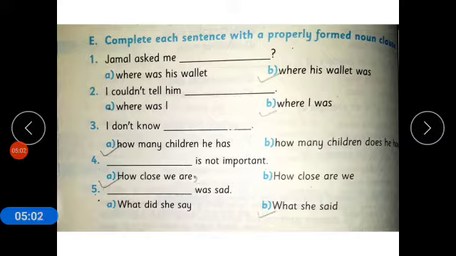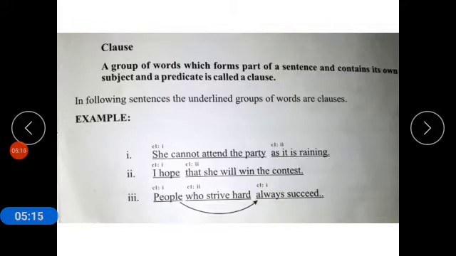Now coming to exercise E, which is: complete each sentence with a properly formed noun clause. For this purpose we have to know what is a noun clause. For knowing the noun clause, first of all we have to know what a clause is.